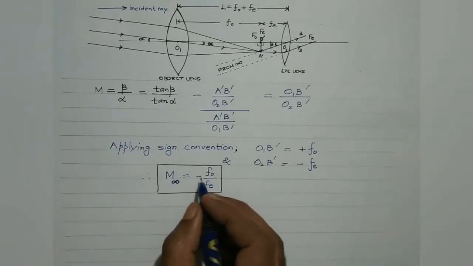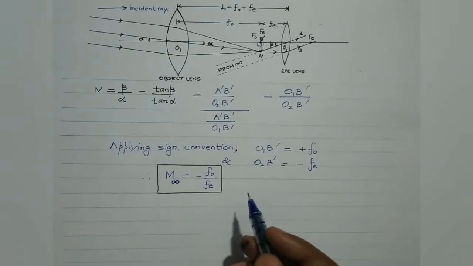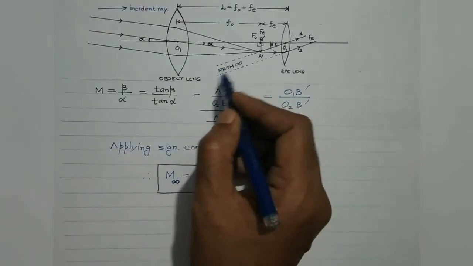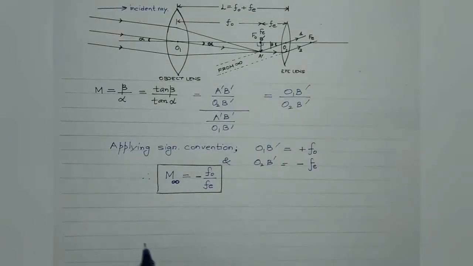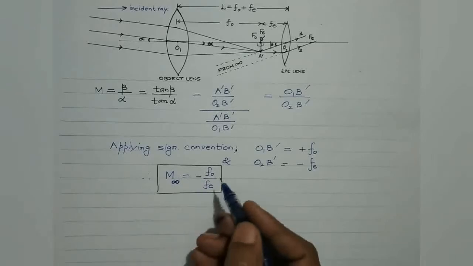First is, students, this negative sign. It suggests that the final image so obtained is inverted. So basically, it produces an inverted and real image. Now, as the heavenly bodies are spherical, they are round, the inverted image does not affect our observation, right? So the negative sign signifies that the final image so obtained is real and inverted.